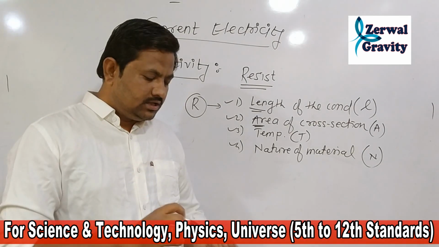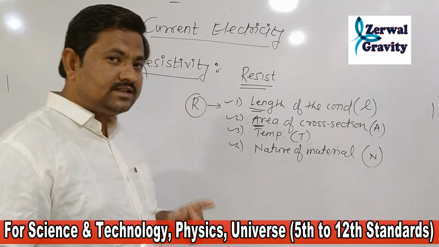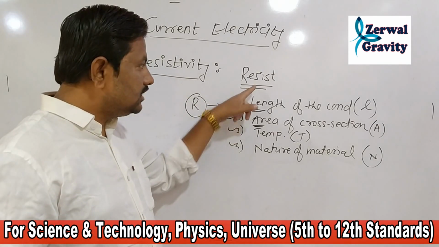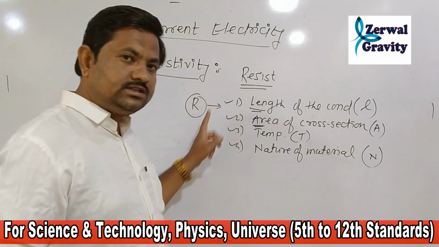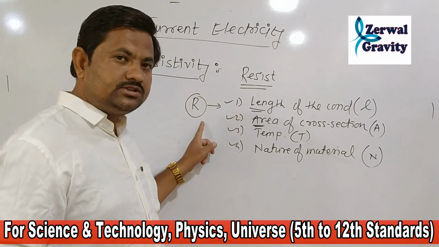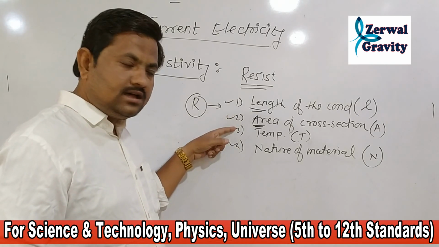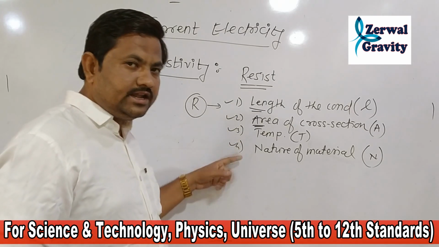Remember, in this topic we are studying resistivity, but we start from resistance, and the resistance of the conductor depends on the four factors: length, area, temperature, and nature of material.